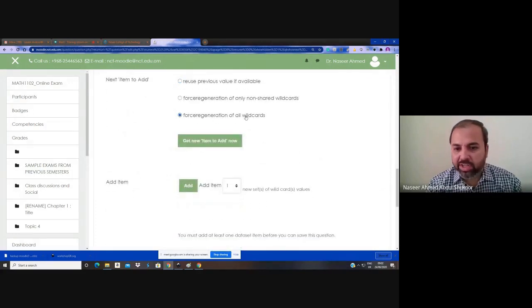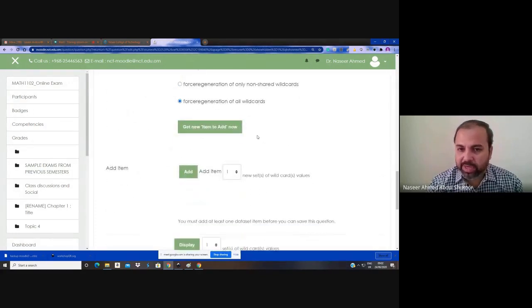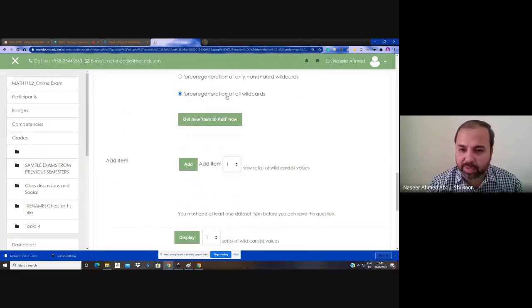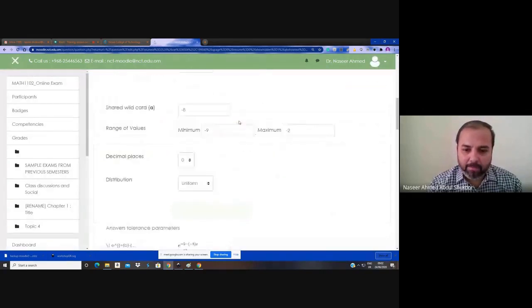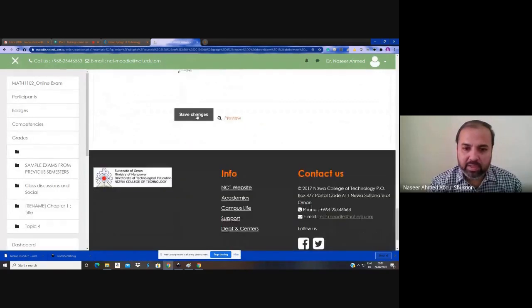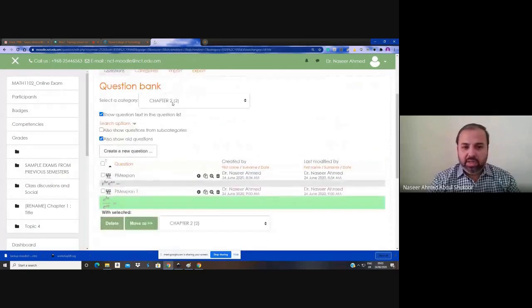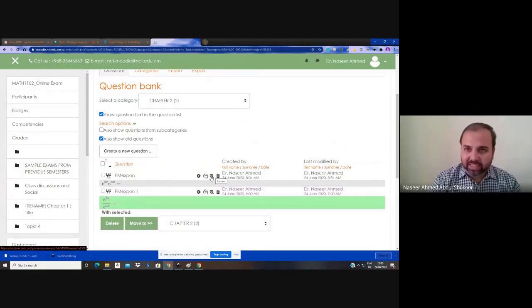Force the regeneration in all wildcards, irrespective of shared or non-shared. I always keep this as my default option while generating or deleting. So here add 100 numerals for A and B. Then I saved this. Now there are two questions inside this folder, chapter 2. If you add these two questions in a single quiz activity, then A and B will remain the same.